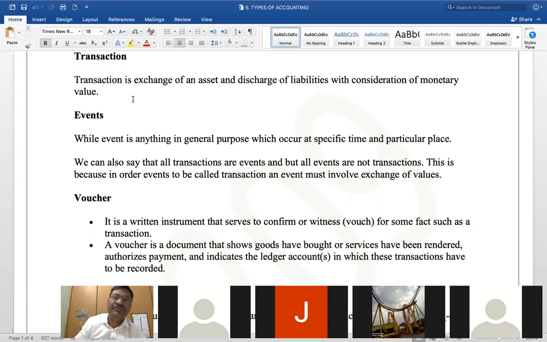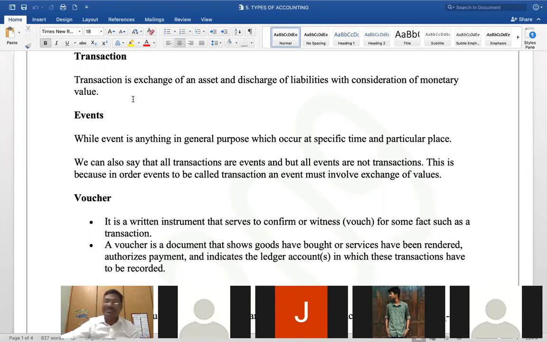Exchange of asset and discharge of liabilities, with the consideration of monetary value. Exchange of asset, discharge of liability.